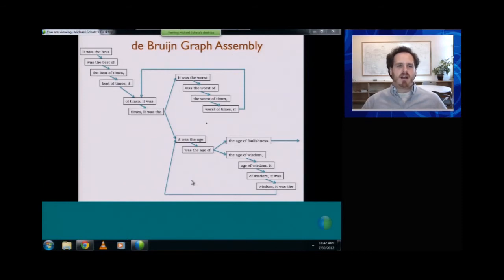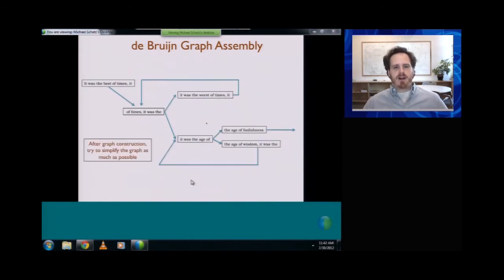Now since we're trying to reconstruct the book, or in the case of genome assembly, we're trying to reconstruct that genome, a natural thing to do next is to take parts of the graph where it's one fragment followed by another fragment followed by another fragment, and then merge those all together into larger pieces. We're going to do that, and that'll simplify the graph like this. So now we have this nice long fragment, "it was the best of times it." We have other nice segments where we've been able to reconstruct the original book in as clear a way as possible.